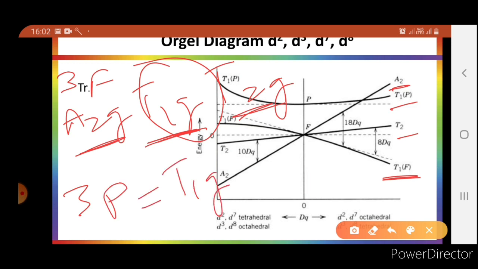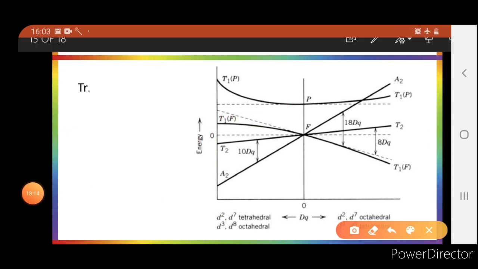That's why here it is written P, because there are two T1g terms, one originated from F, one originated from P. So for d2 there will be three possible transitions, from T1 to T2, from T1 to T1 and from T1 to A2.